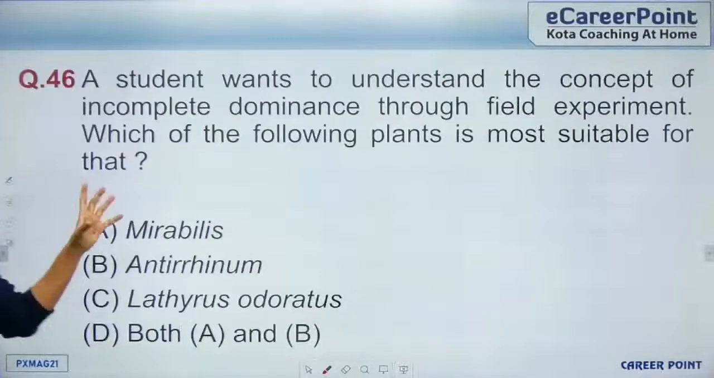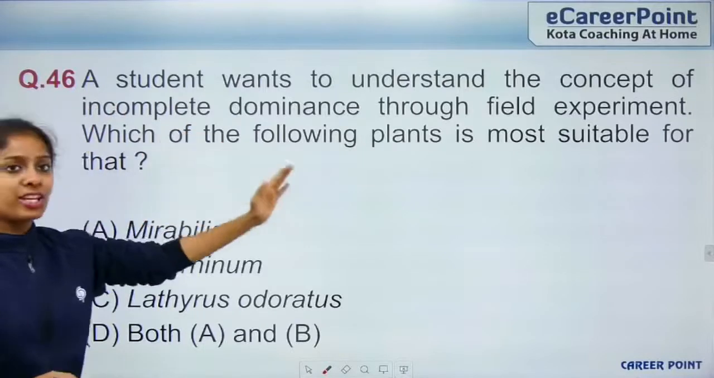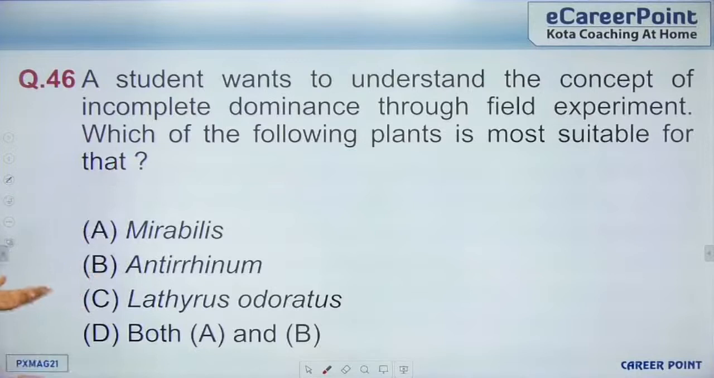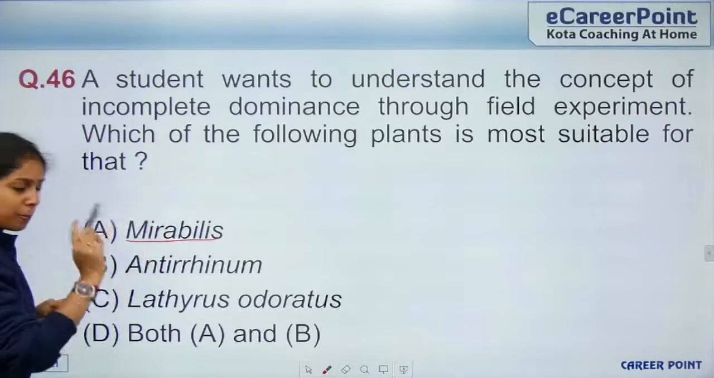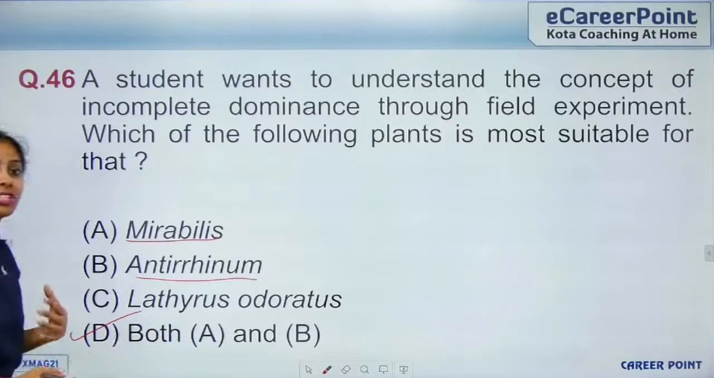This is from biotech. A student wants to understand the concept of incomplete dominance through the field experiment. Which of the following plant he will choose? Mirabilis, the 4 o'clock plant, Antirrhinum, that is your dog flower. So he will choose both A and B.